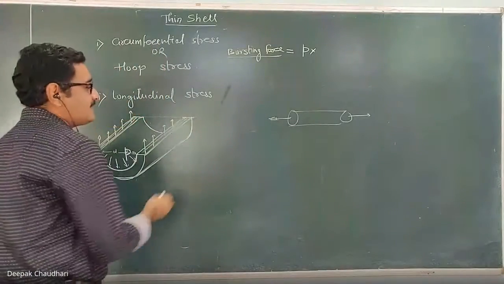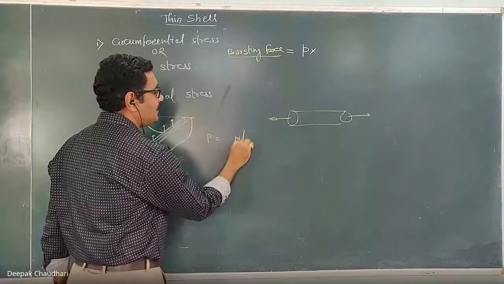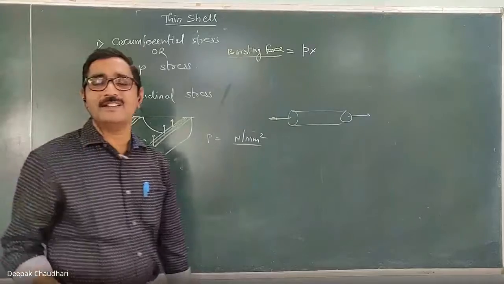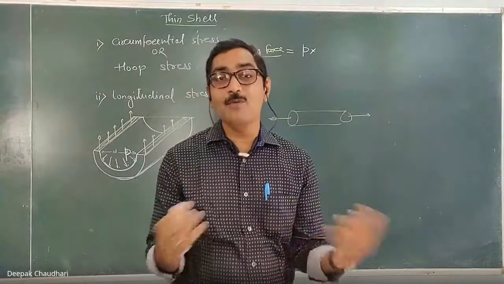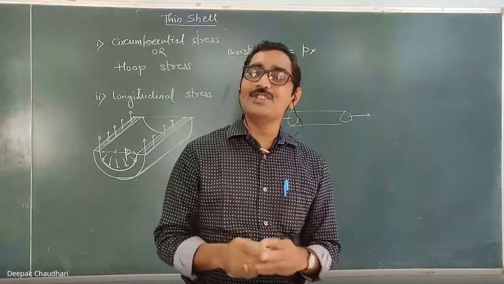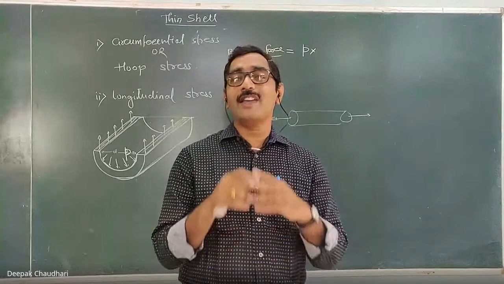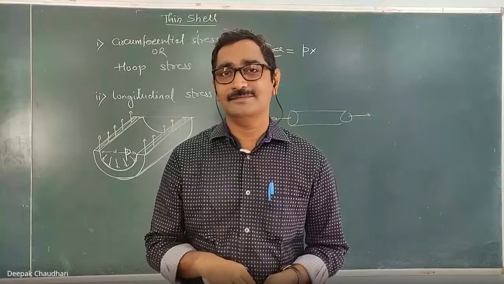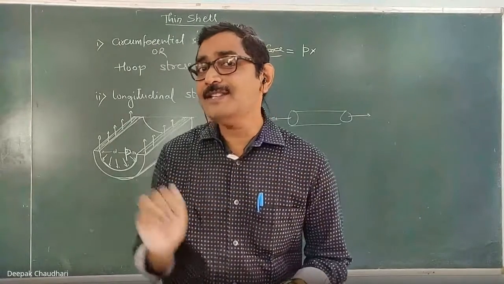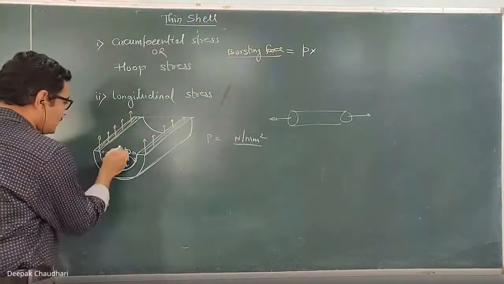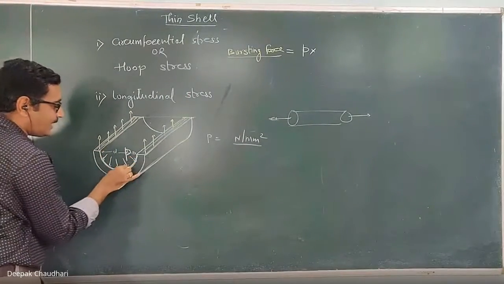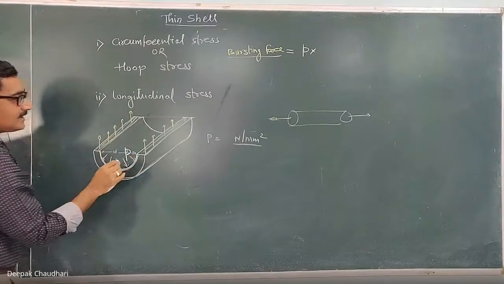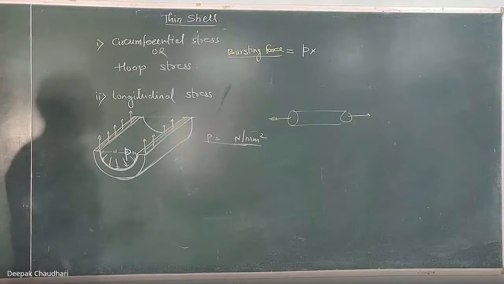Whenever we consider the pressure intensity, the unit of pressure is Newton per millimeter square. Whenever the pressure is given, which is the force per unit area, it is always expressed as a force acting per unit flat area. Actually the pressure is acting on this curved surface. But to calculate the pressure force, or the bursting force, we don't consider this curved surface, because this pressure intensity is given on the flat surface.